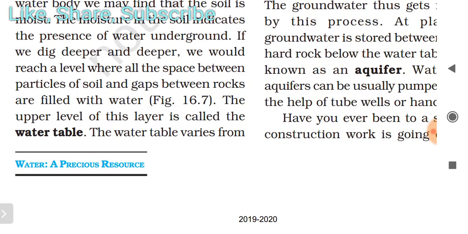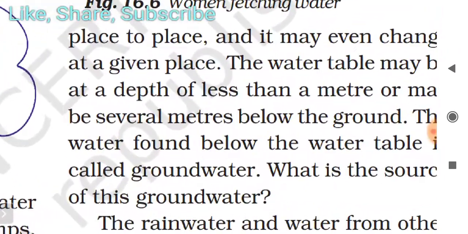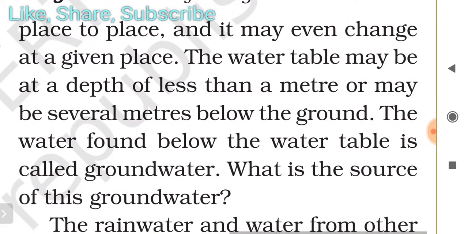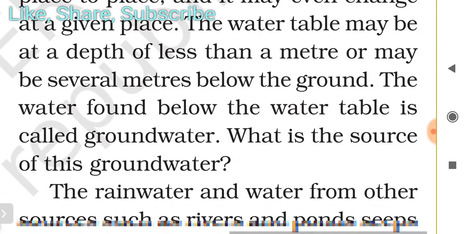The water table varies from place to place, and it may even change at a given place, because it is not necessary that there is a fixed layer. The water table may be at a depth of less than a meter or maybe several meters below the ground. The water found below the water table is called groundwater. So what is the source of this groundwater?